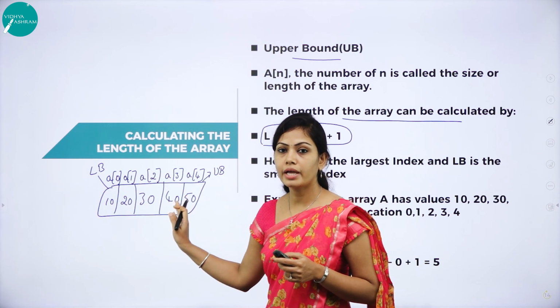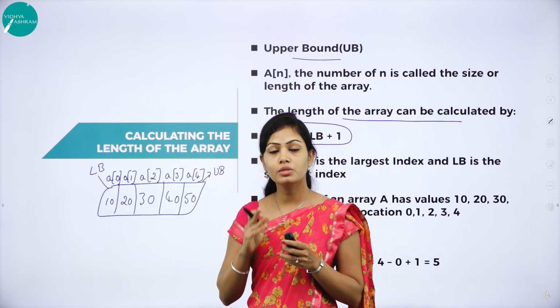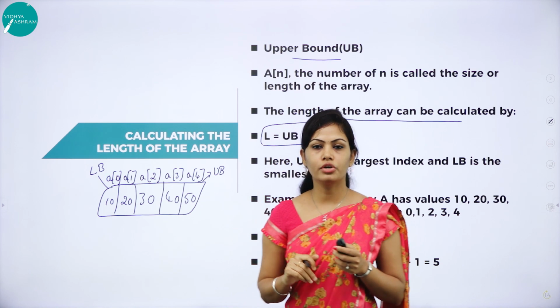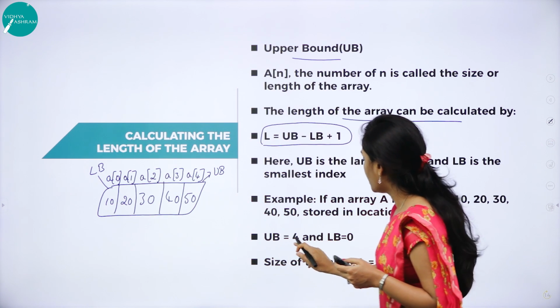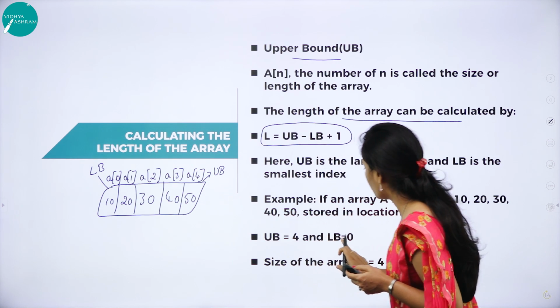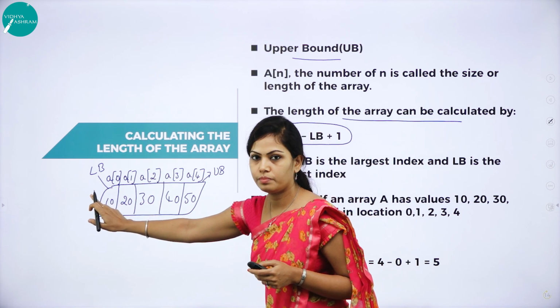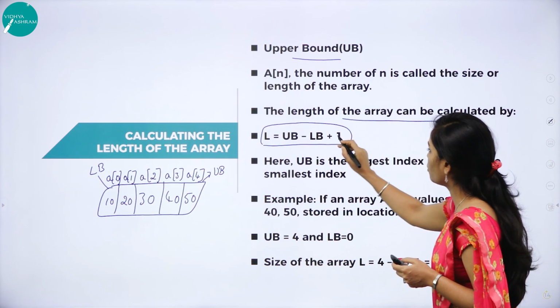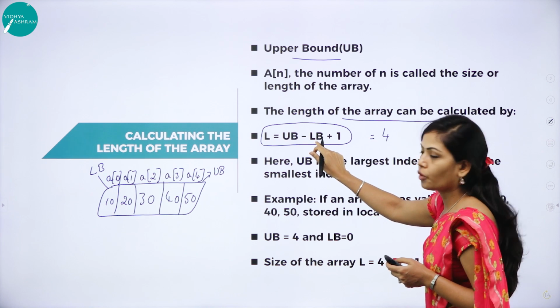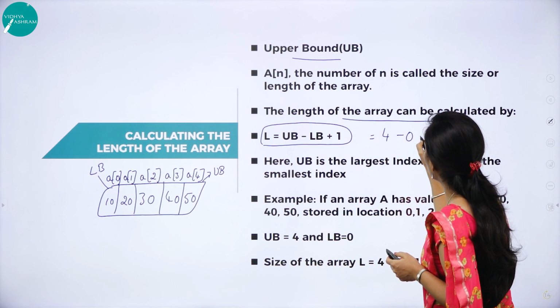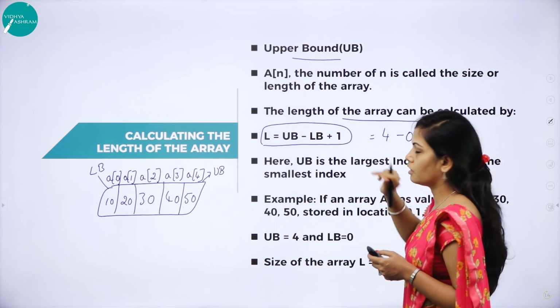This is the way you can visualize an array. You can use vertical format and horizontal format also. We can represent an array. Here upper bound is 4 and lower bound is 0. So what is the value of upper bound and lower bound? Upper bound is equal to 4 and lower bound is 0.